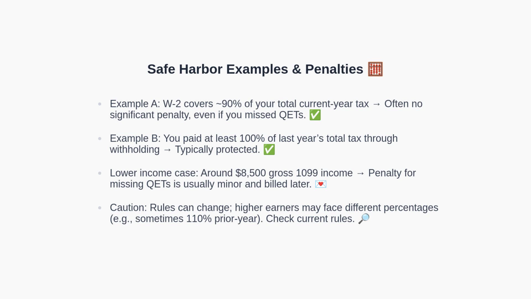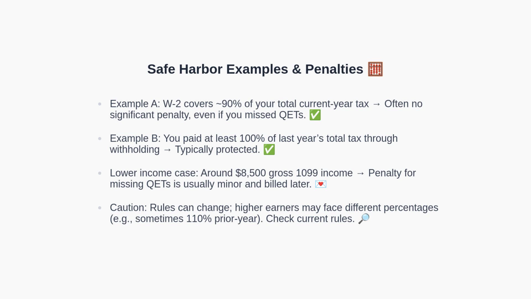To bring this to life, consider these scenarios. First, if your W-2 withholding and other payments cover roughly 90% of your current year total tax, you generally avoid significant penalties, even if you missed quarterly estimates. Second, if you paid at least 100% of last year's total tax through withholding, that often protects you under the prior year rule. For a lower income scenario, say around $8,500 of gross 1099 income, any penalty for missing quarterly estimates is typically small and may be automatically calculated and billed later. However, remember that details can change and higher income taxpayers may face different thresholds, sometimes 110% for the prior year benchmark. Therefore, always confirm the latest rules.